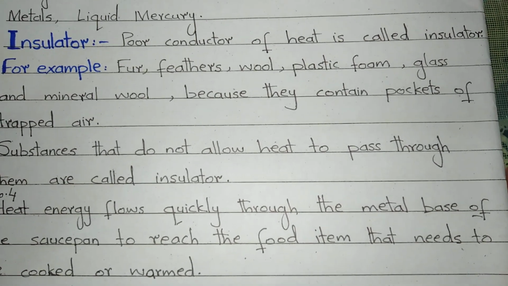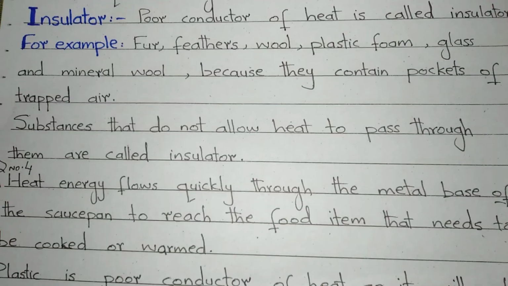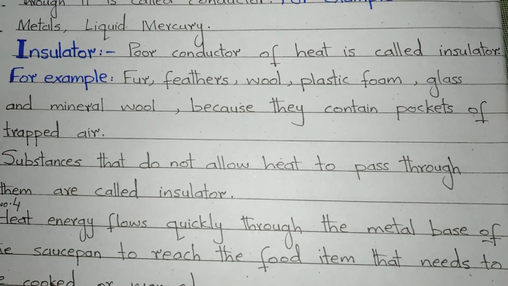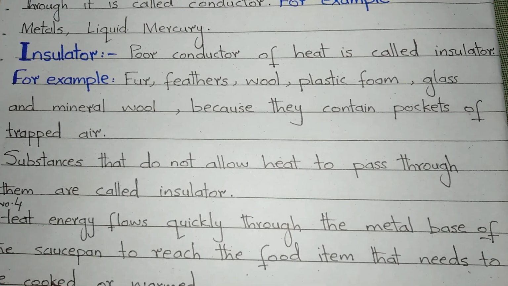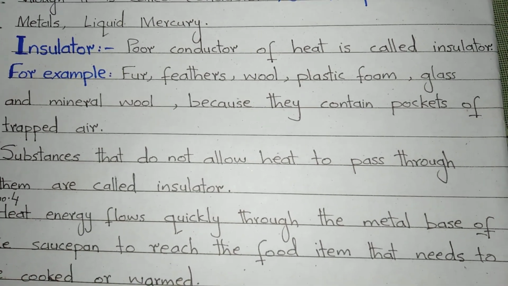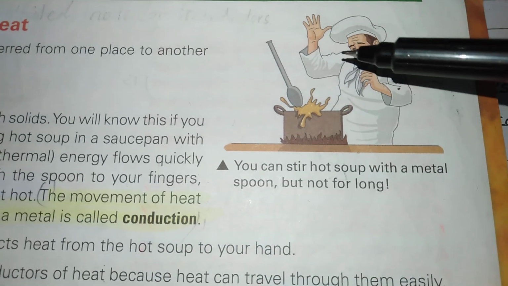They act as insulators because they contain pockets of trapped air. Styrofoam boxes are used to keep food hot or ice cream cold for a long time. Because styrofoam is a bad conductor of heat, it does not allow the heat to leave or enter the box easily.